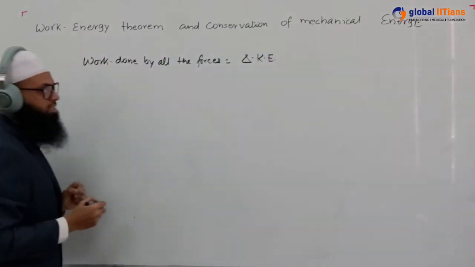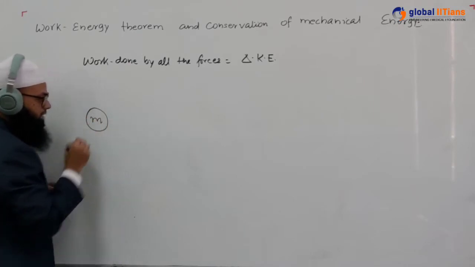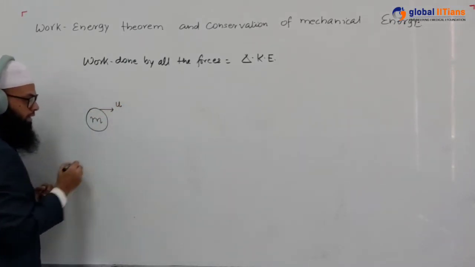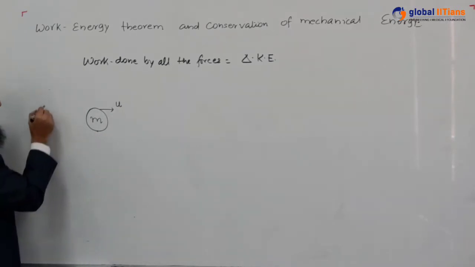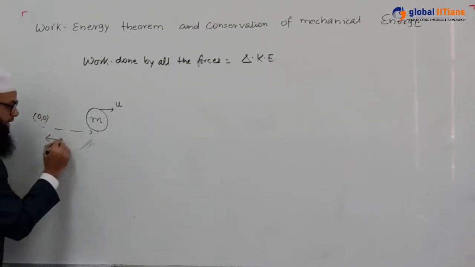Okay, so let us take an example where a block of mass m was kept here. Okay, and it was having an initial velocity u, and its position was x1. Let's say this is your origin, and it is at a distance of x1 from the origin. So this distance is initially x1.